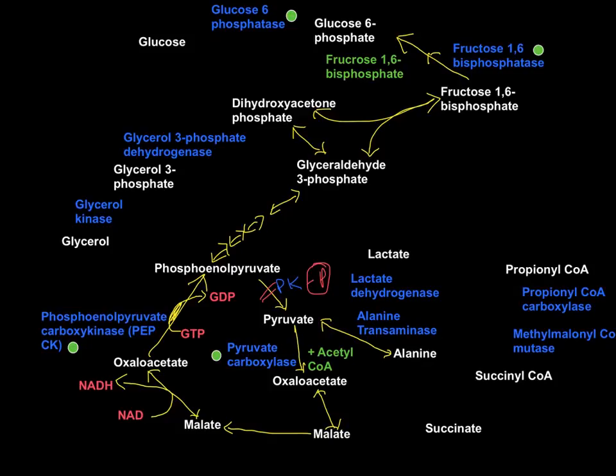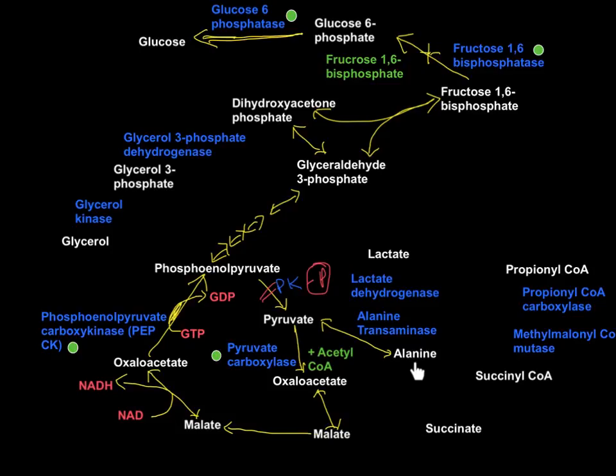That's a reversible reaction there. So glucose 6-phosphate can be formed there. Once you get glucose 6-phosphate, it can be converted to glucose by the glucose 6-phosphatase enzyme. So that's a gluconeogenic enzyme there. So this is how from 2 alanine you can convert to 1 glucose molecule.